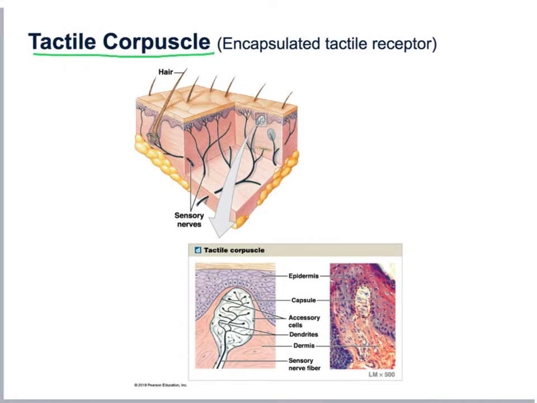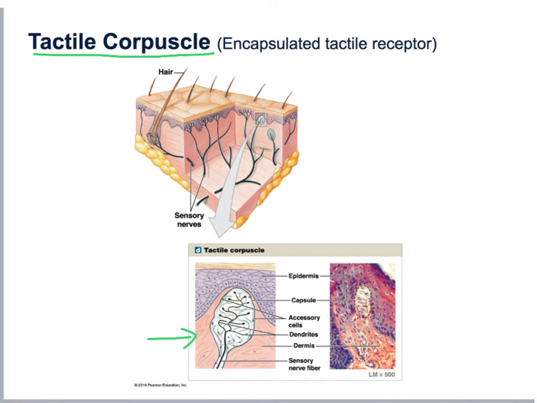So the tactile corpuscles, also called Meissner's corpuscles, are found in the papillary layer of our dermis, and they are found in higher concentrations in areas like our fingertips, lips, nipples, and genitals, and they are involved with fine sensation in more sensitive parts of our body.